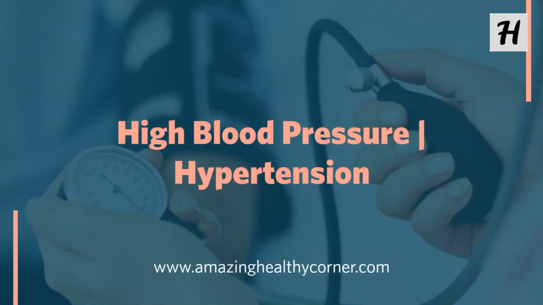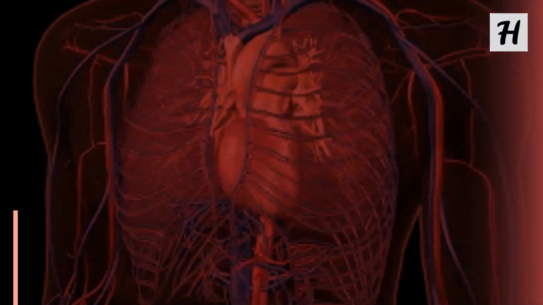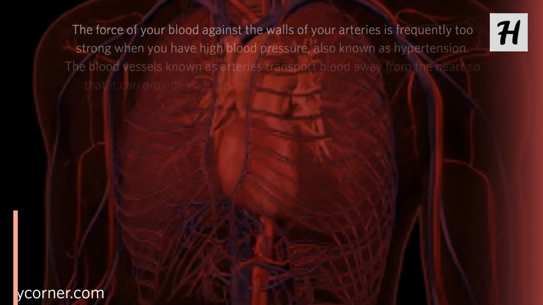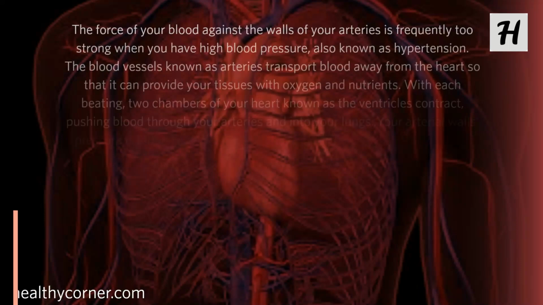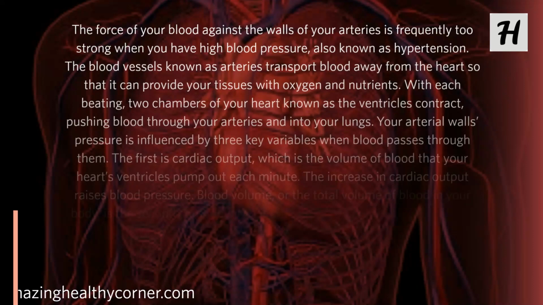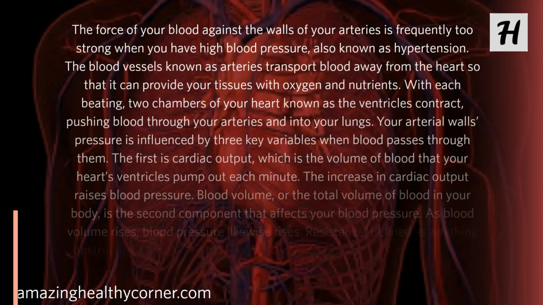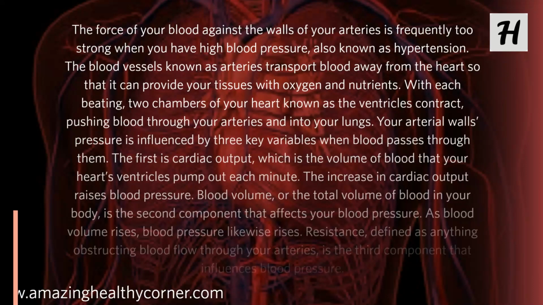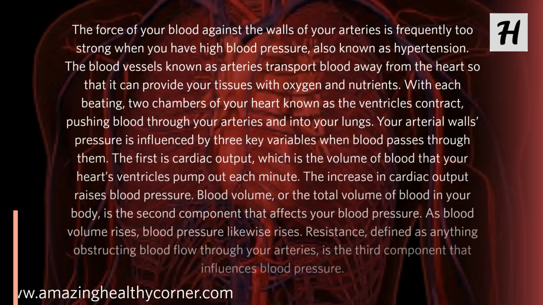High blood pressure, hypertension. The force of your blood against the walls of your arteries is frequently too strong when you have high blood pressure, also known as hypertension. The blood vessels known as arteries transport blood away from the heart so that it can provide your tissues with oxygen and nutrients. With each beat, two chambers of your heart known as the ventricles contract, pushing blood through your arteries and into your lungs.